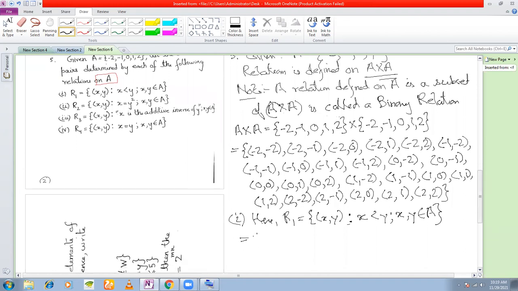What is this relation in terms of ordered pairs? x is less than y, and (x, y) belongs to A cross A. Obviously (x, y) will belong to A cross A because R1 is defined on the set A.